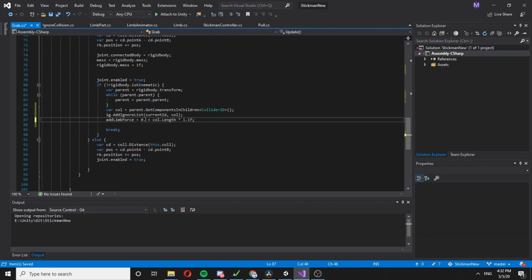So for each collider we would just have one more. Actually, let's leave it like that.